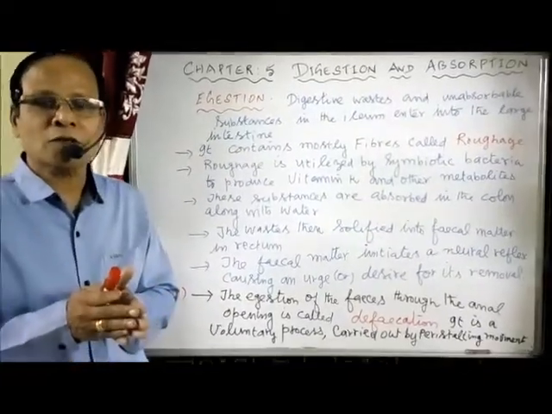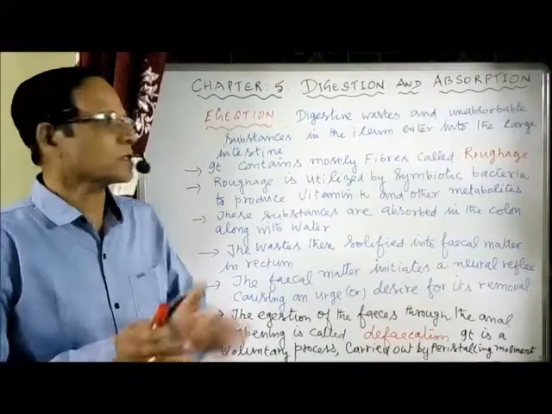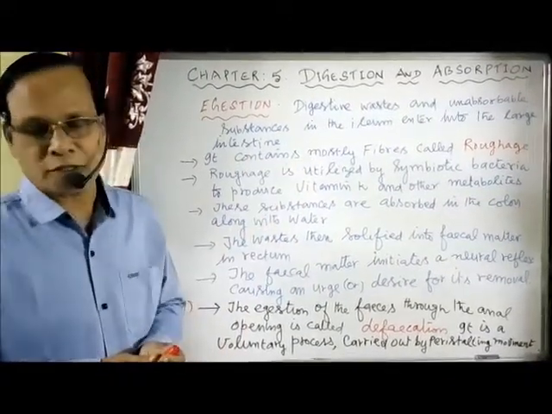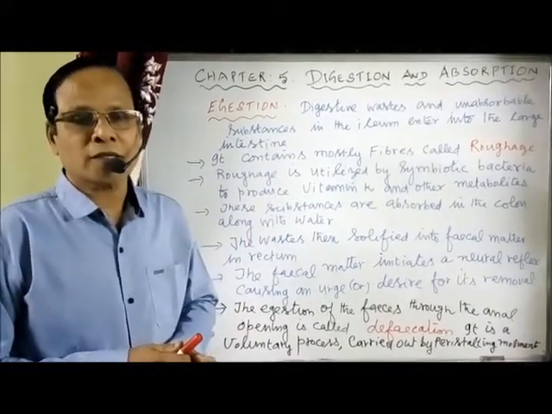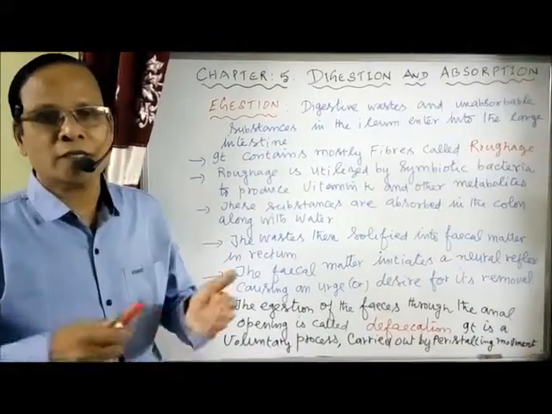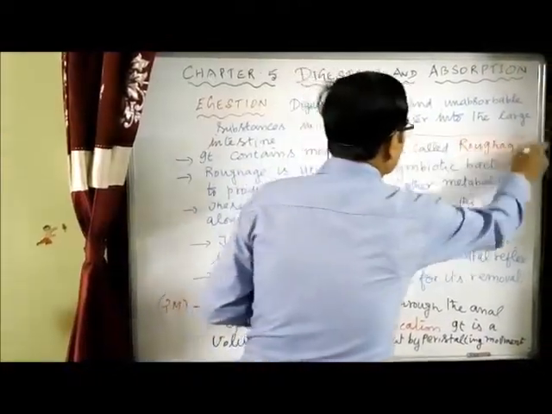These substances normally first found in the ileum, then enter into what is called the large intestine. This is what is happening. Now these wastes mostly contain fibers, and these fibers are called roughage.